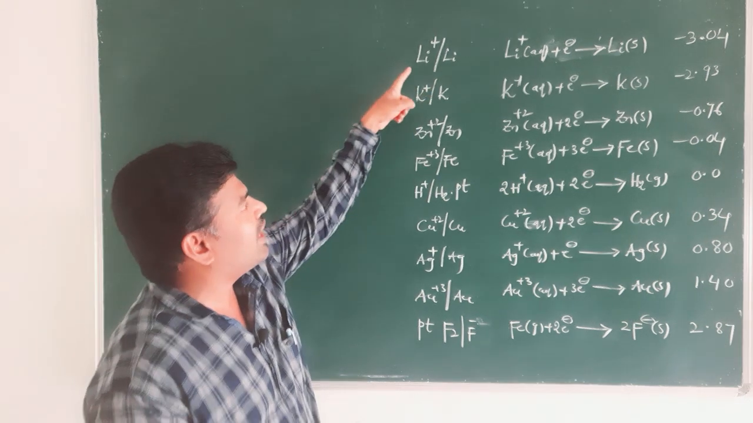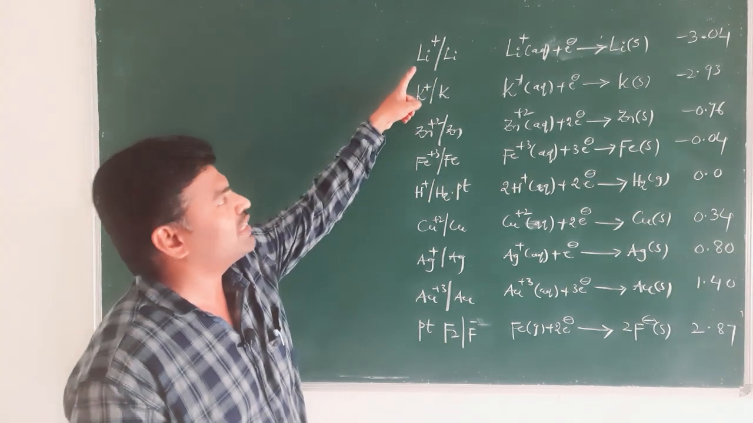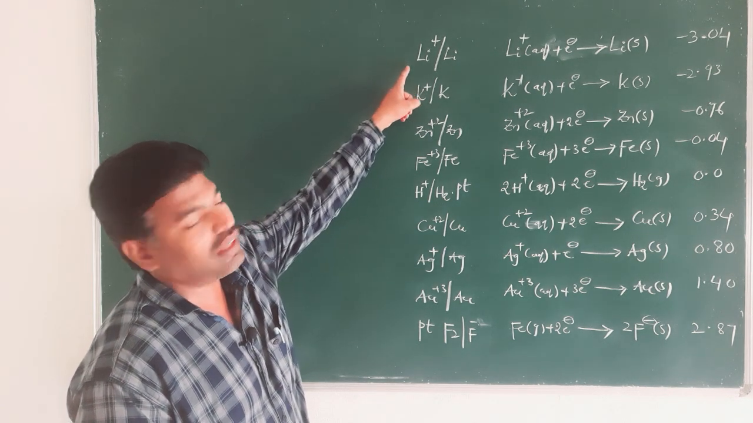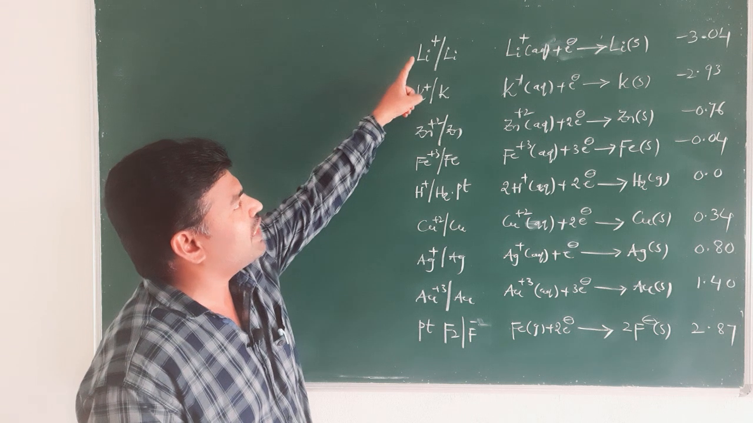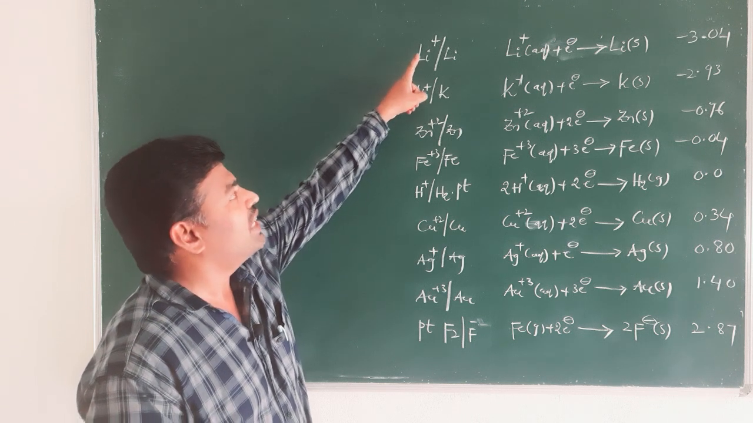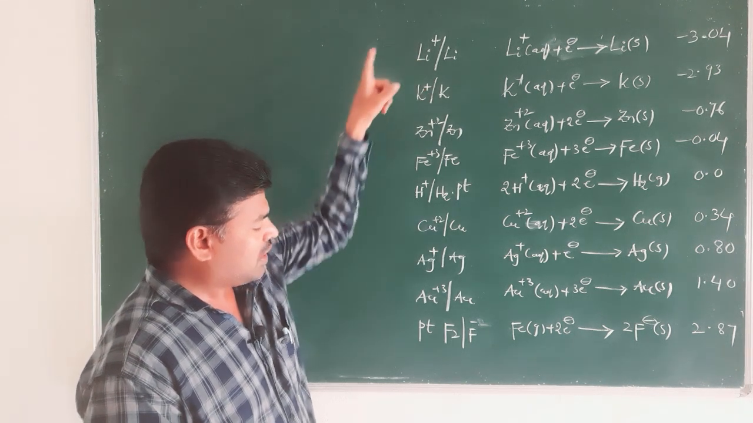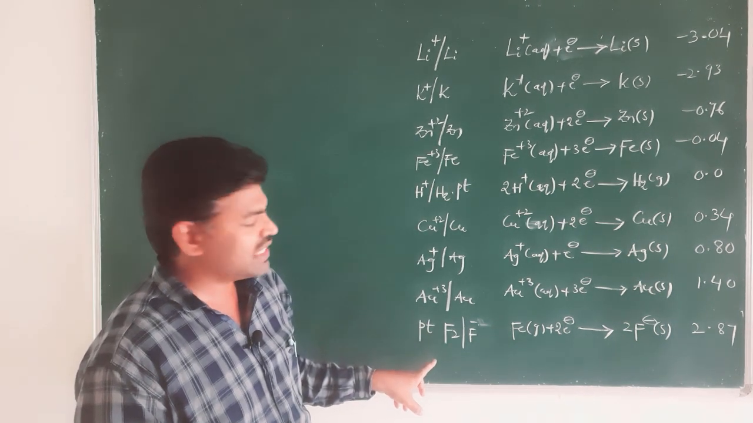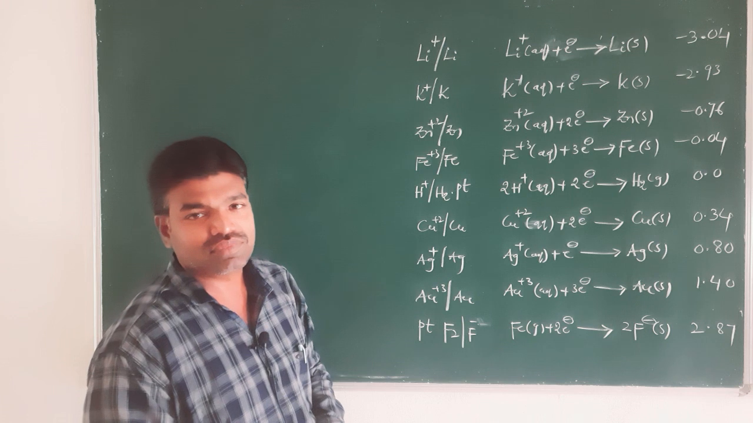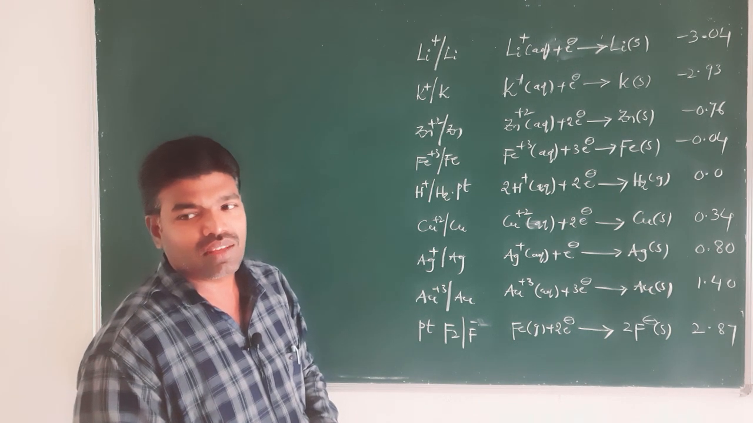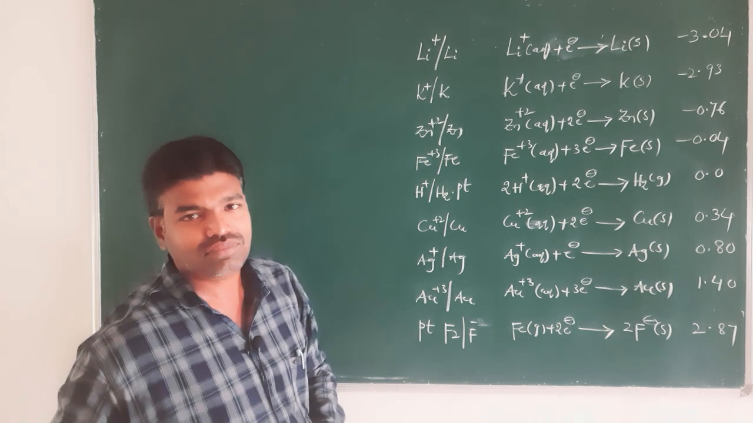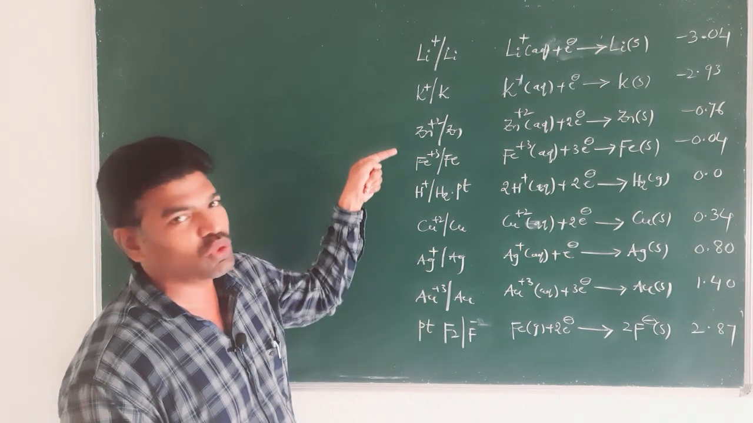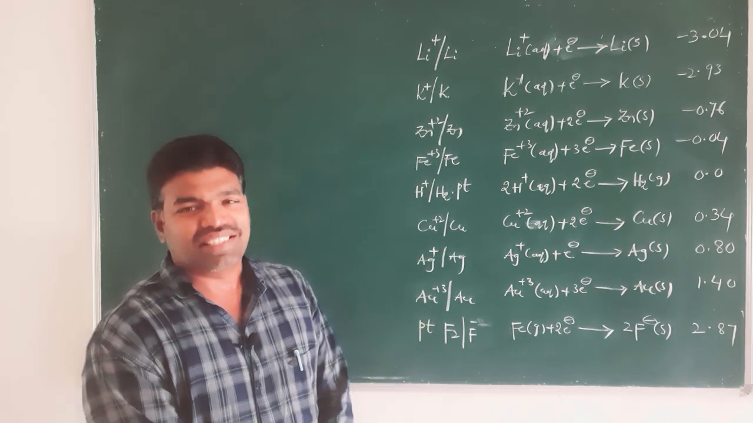Here, at the top of the electrochemical series is the metal lithium, and the non-metal that is at the bottom of the electrochemical series is fluorine, right. You please observe this electrochemical series, right.